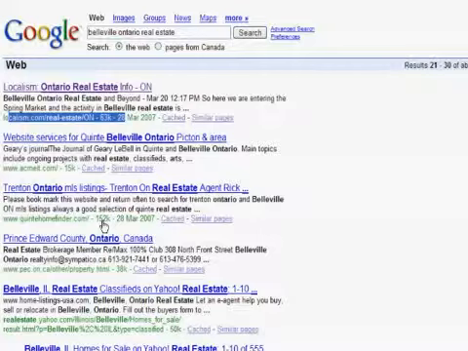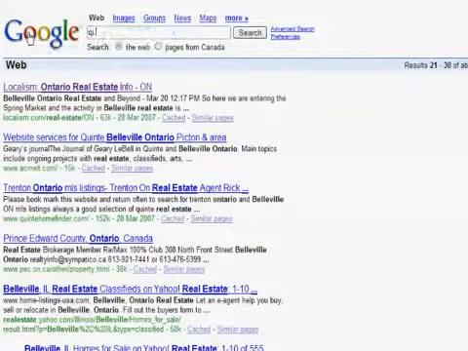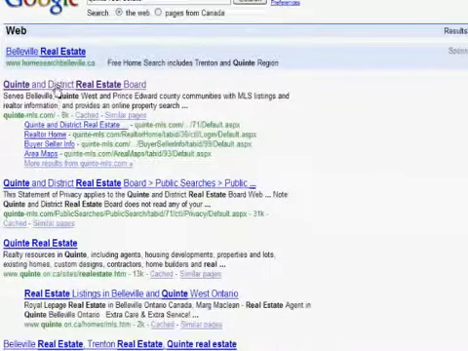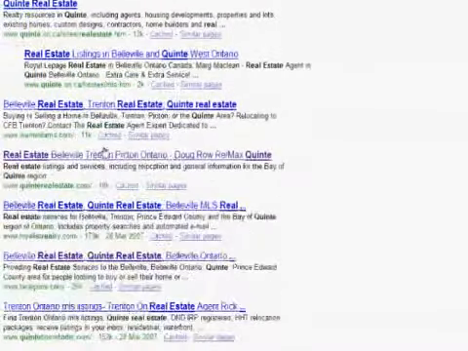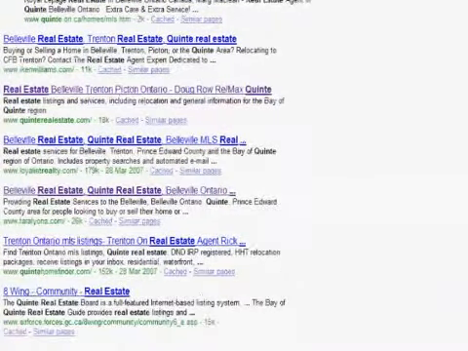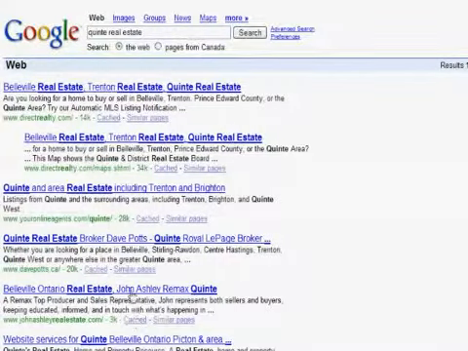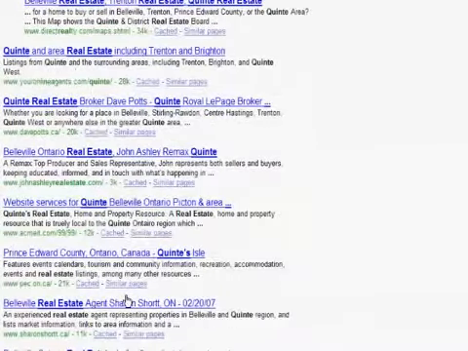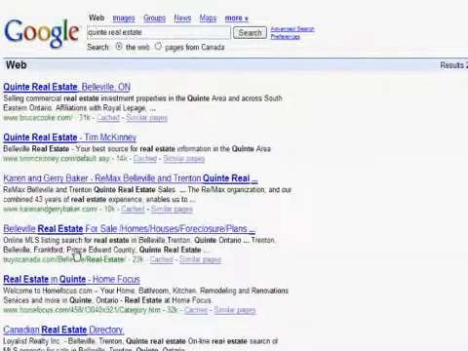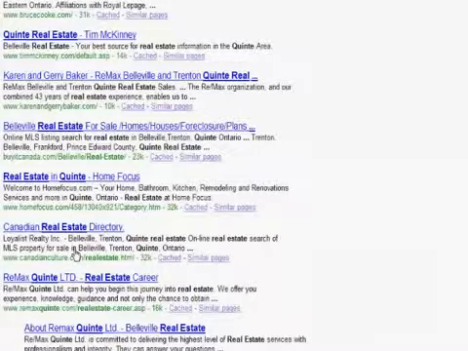I'm going to show you the other term, which was in the hub page as well, which was Quinny Real Estate, just to show you how things have come up. So here we've got the real estate board, which of course should be first, because it's got all the MLS listings for that particular area, right? And again, Tara's showing up on the first page for that one as well. So she's done very well in that area across the board. And I think that's probably it. We might not have any of the hub pages or anything showing up here yet. But at the same time, you can see how those sites are going to improve your search engine ranking.